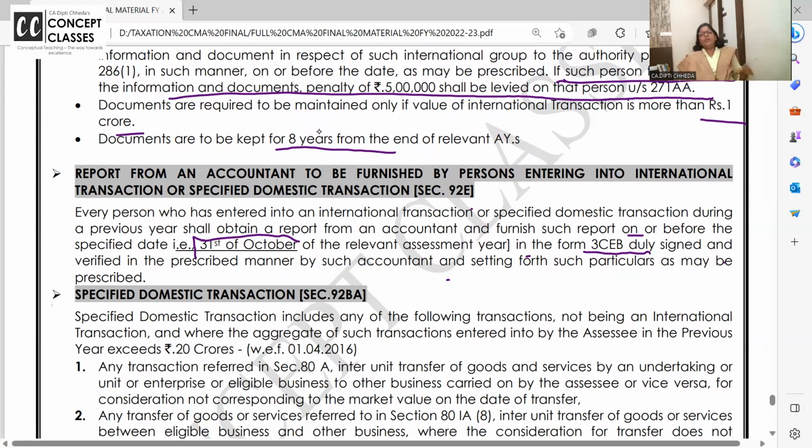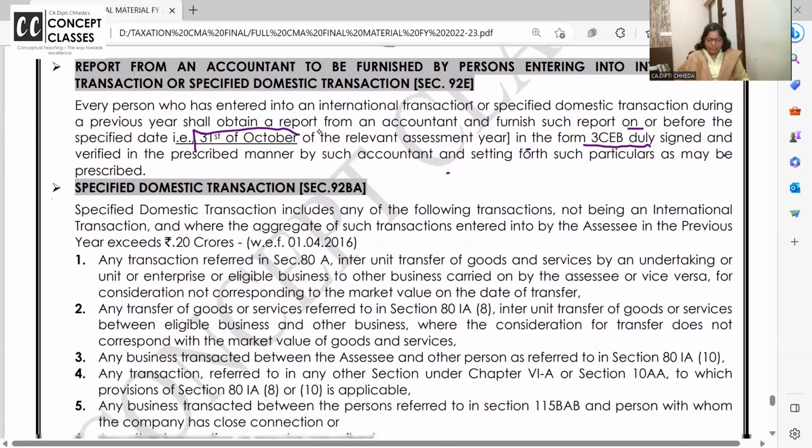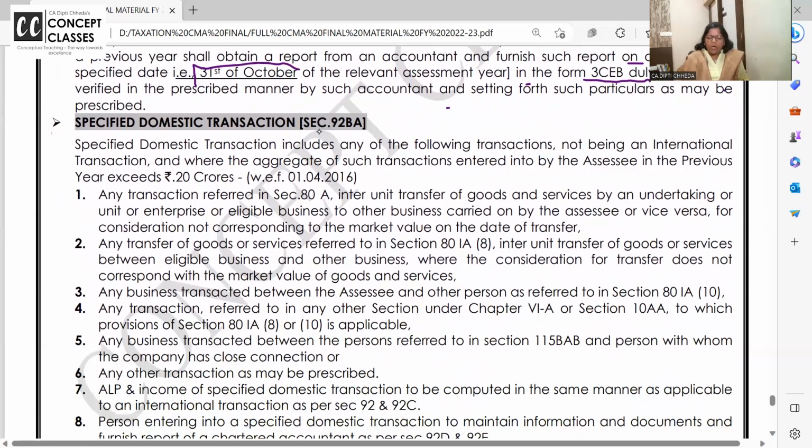Okay. So when you have international transactions, you need to submit a report of a chartered accountant, like CA का audit report होता है form number 3CD, वैसे ही 3CEB for the international transactions you have to submit. Okay. Now international transactions के लिए तो transfer pricing applicable है. कोई भी purchase, sale, loan, rental, royalty, सब.